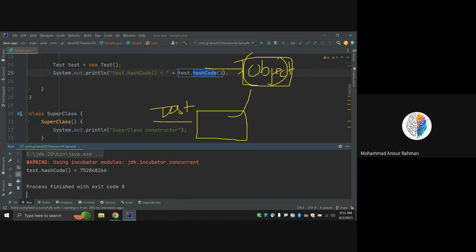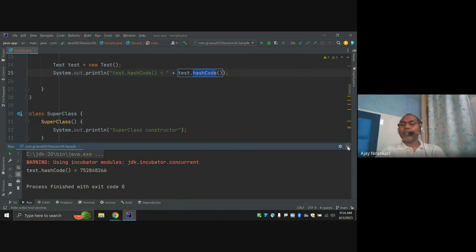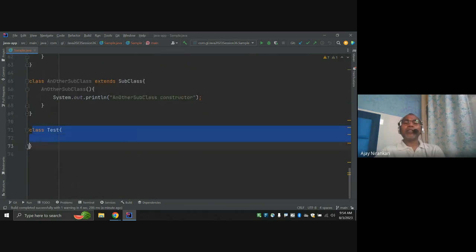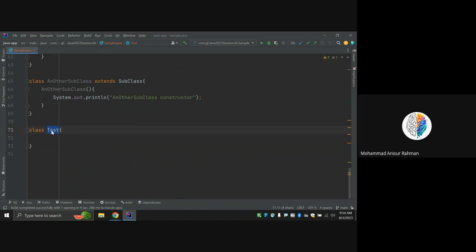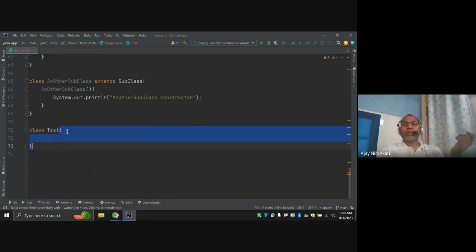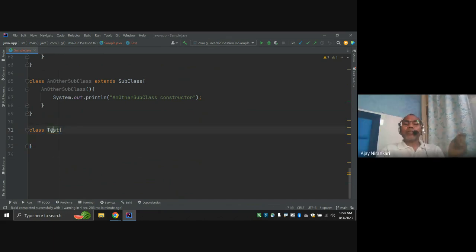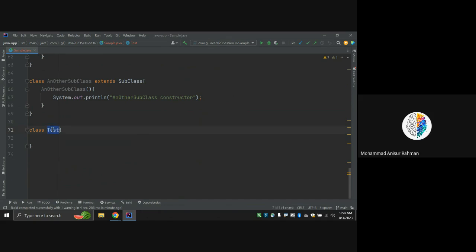Like here, in the case of this other class, there is no inheritance. Still, this is the child class. You can see in Java, whatever class you write is always a subclass, always a child class. It looks like there is no child here, like this is a simple class, right? But it is internally a subclass of Object. Object class is the superclass. This is the subclass, child class Test.